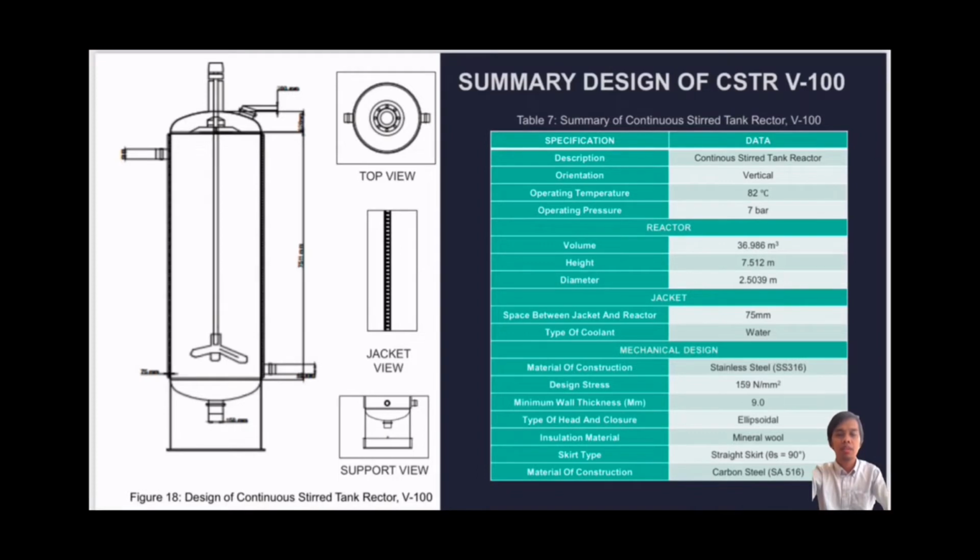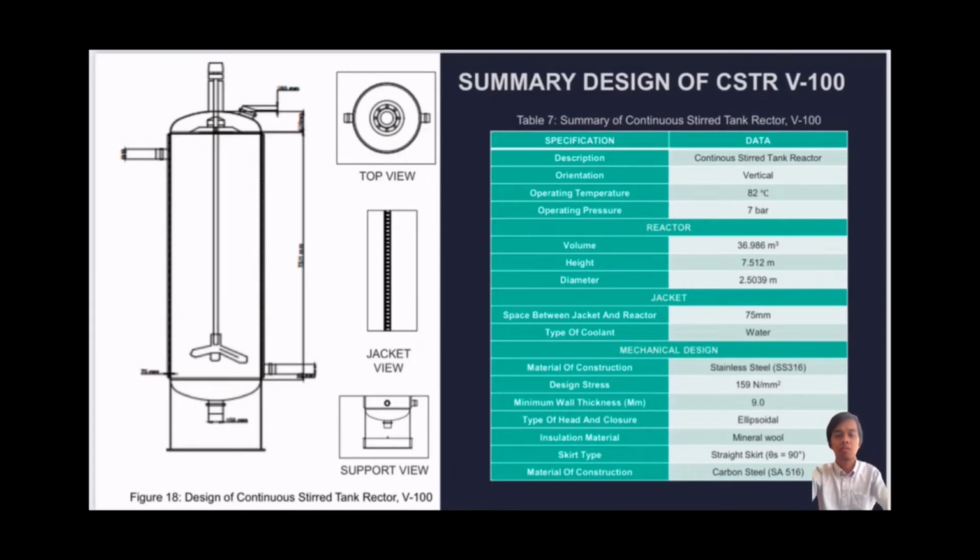Its height is 7.512 meter and its diameter is 2.503 meter. This reactor requires a jacket because the process inside the reactor is an exothermic reaction. The material of construction for this reactor is stainless steel SS316 and its minimum wall thickness is 9.0 mm.